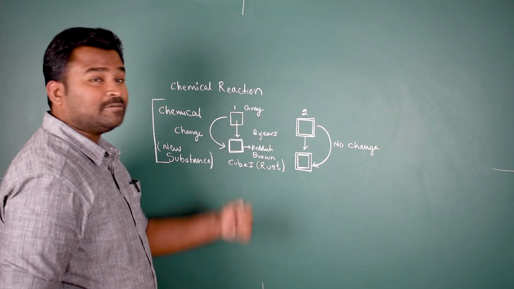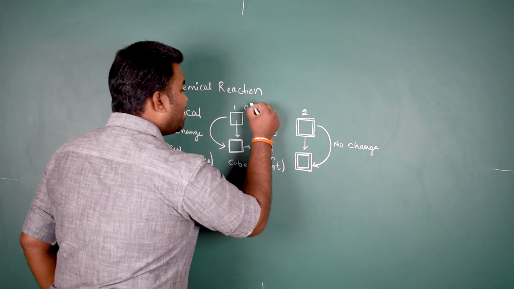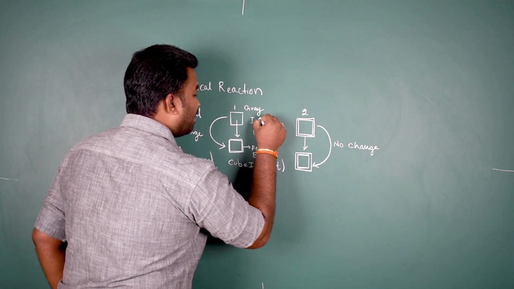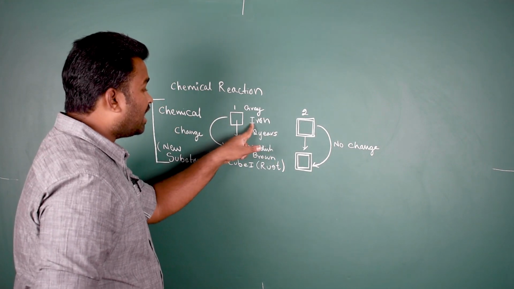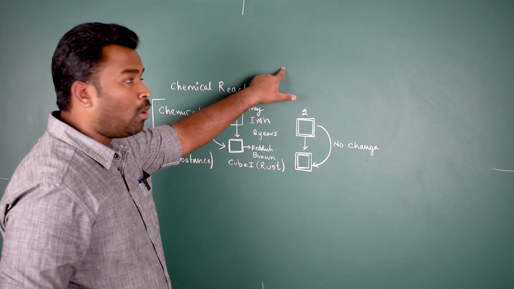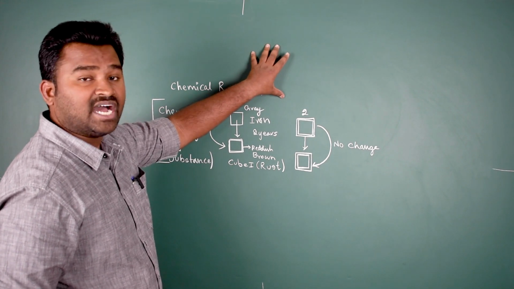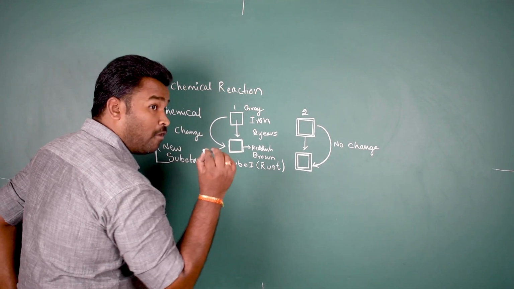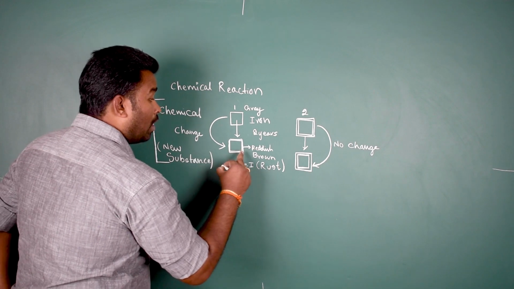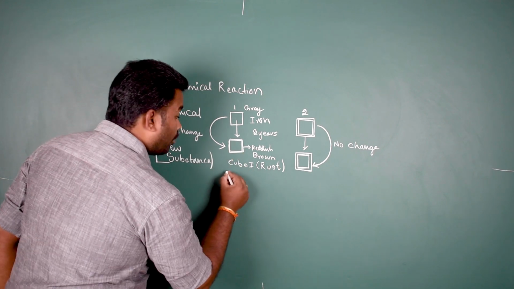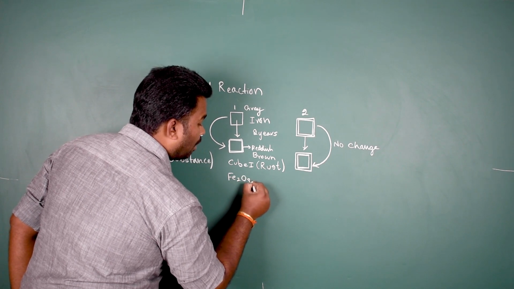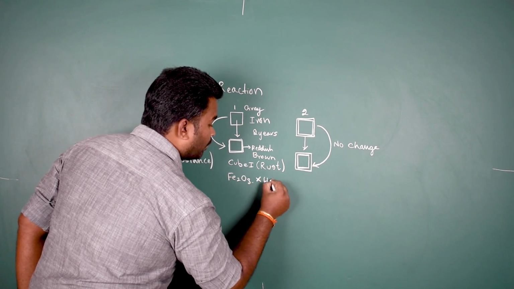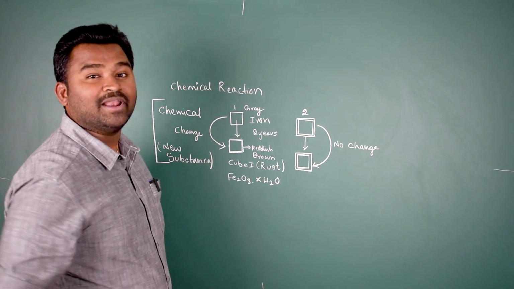The original substance is made up of iron, correct? But the new substance, which combines with the oxygen and water vapor present in the atmosphere, forms a compound called rust, and the formula of the compound is Fe2O3.xH2O. This is the formula of rust.